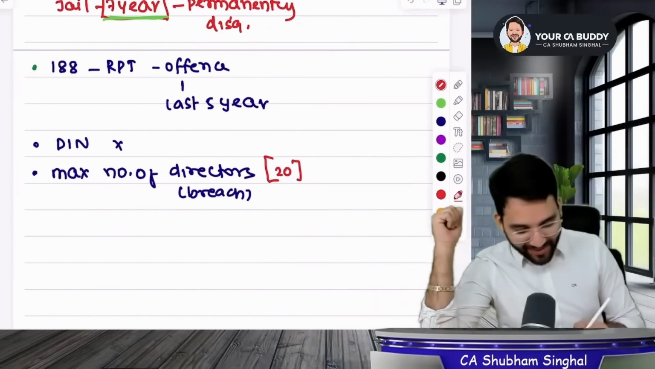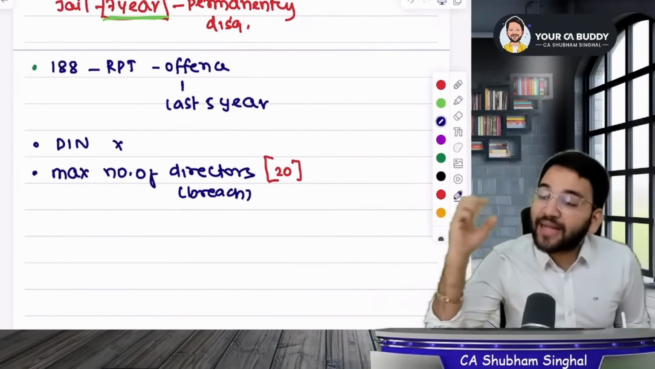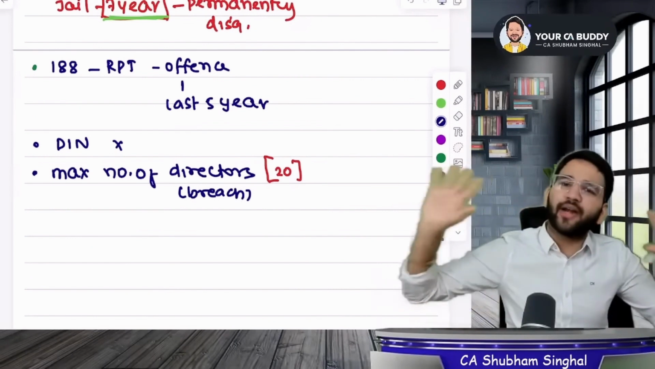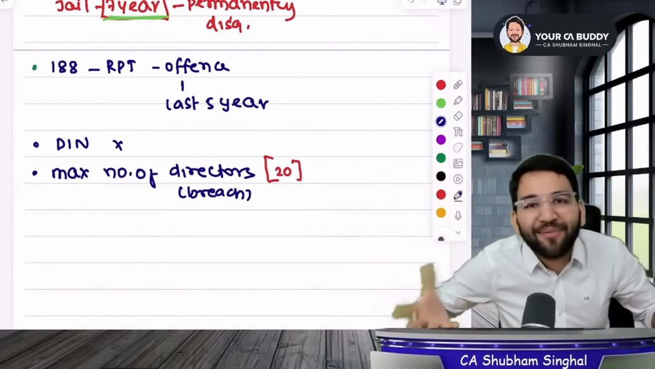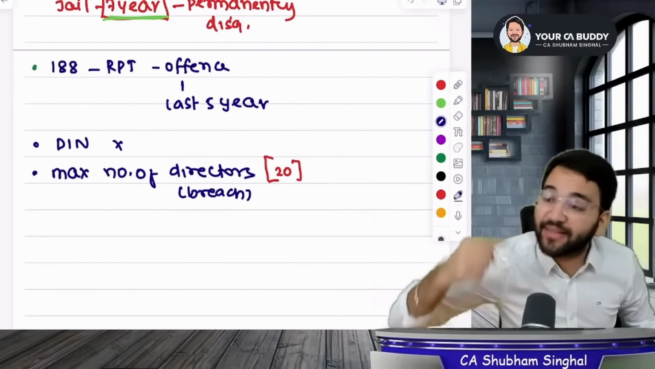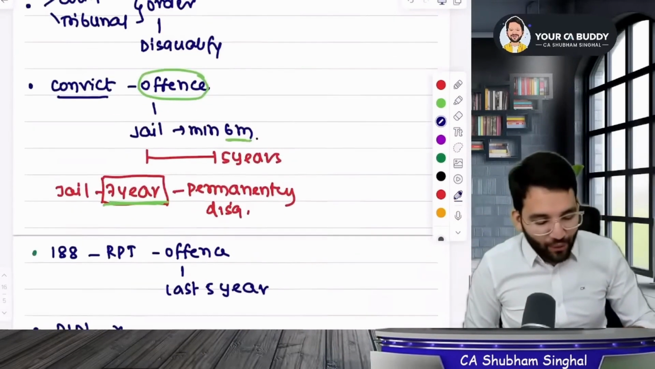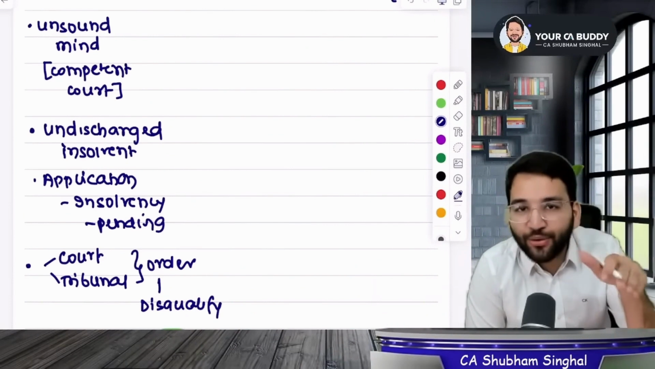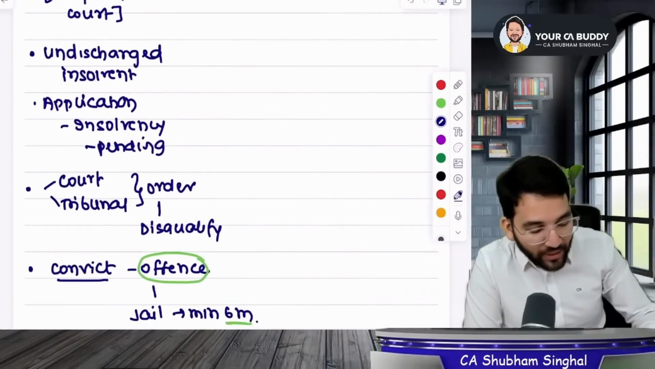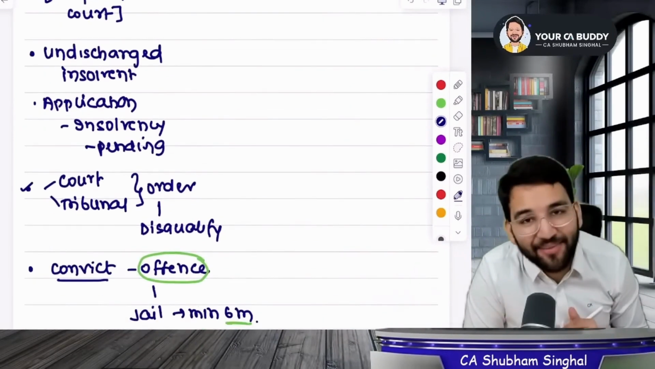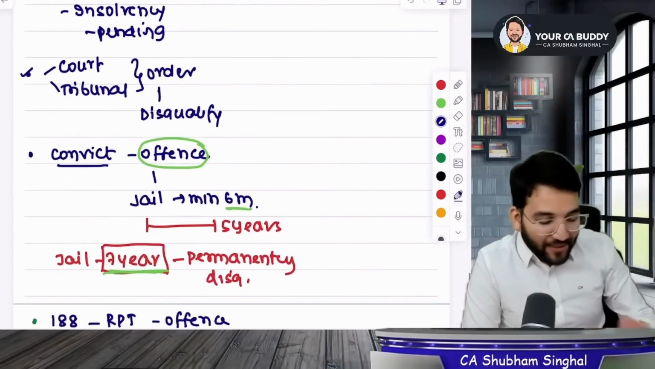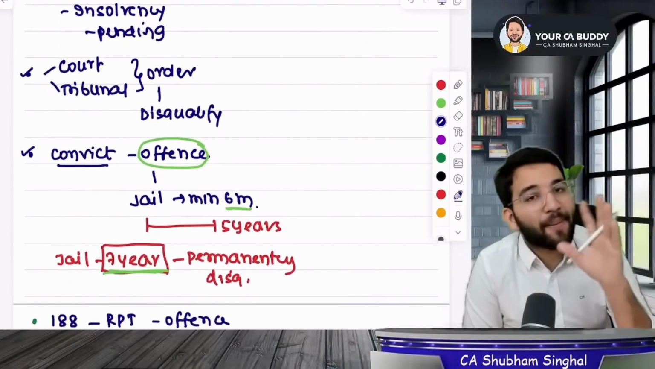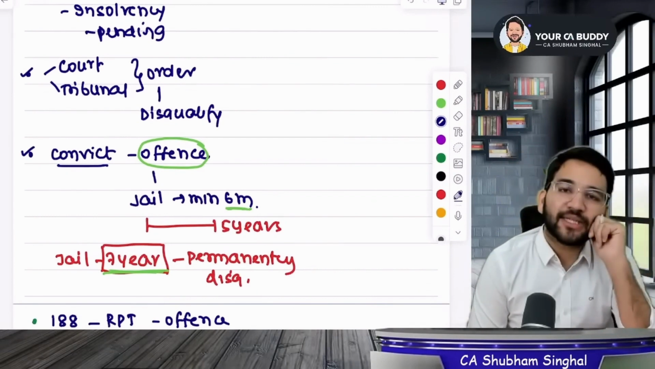Did you understand that you can't breach the maximum number of directors? Means if I am already a director in 20 companies, then I can't become a director in the 21st company. These are your limits. What did I say? If you are of unsound mind, if you have become insolvent, or if a court or tribunal has ordered that you can't become a director, then you can't become a director. If you have been convicted for some offense, you have gone to jail, and if you've been in jail for over 6 months, then you are disqualified for 5 years.